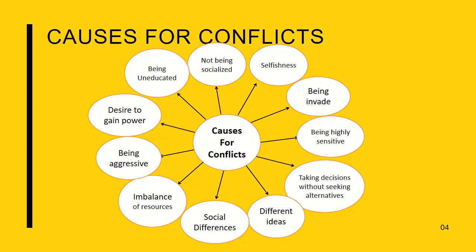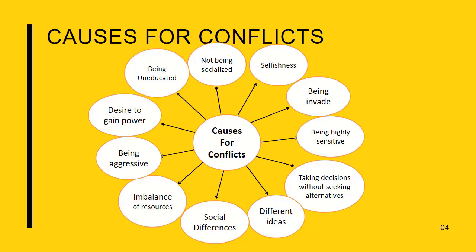Then also we can see there is another called taking decisions without seeking alternatives. So when you are of one mind and you don't want to listen to other people's opinions, or don't want to see if there are any alternative methods we can consider, then also conflicts do occur. So these are a few facts that we have spoken about in this slide. You can go through them one by one, and also if you want you can make your own little note on these various topics.